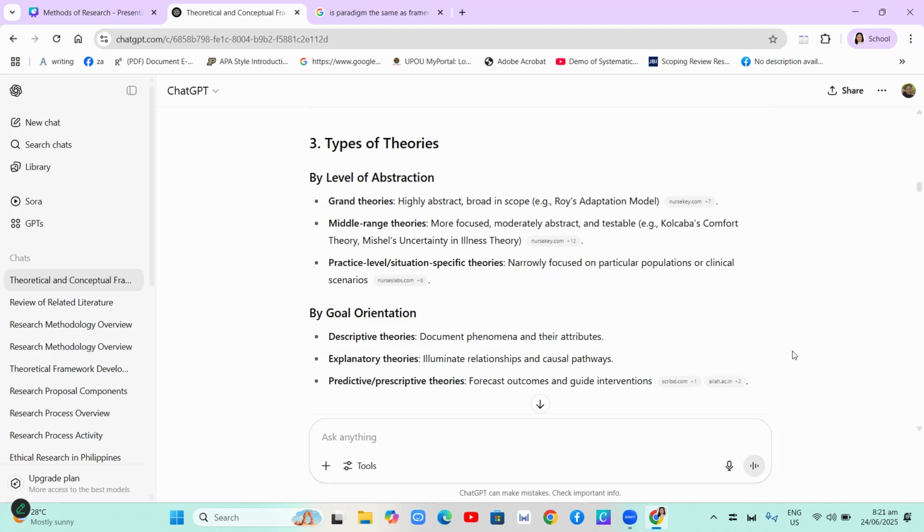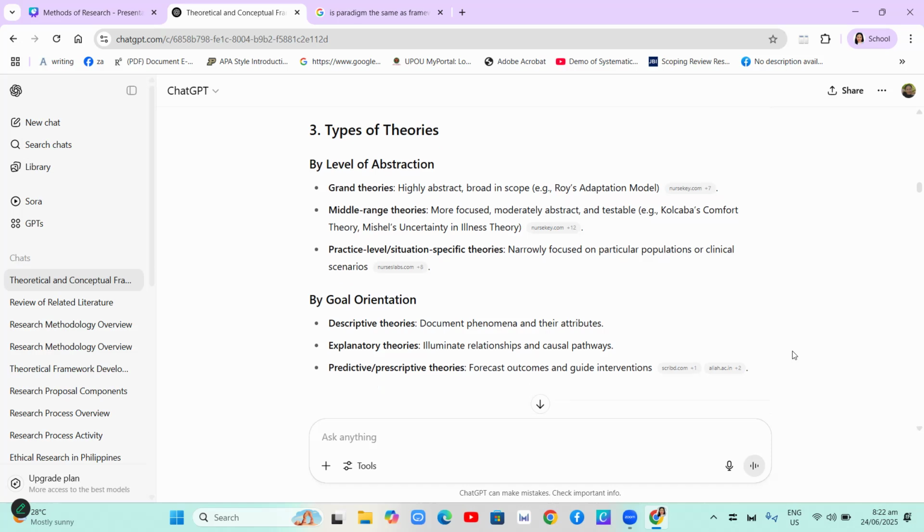So as you search for theories applicable to your specific research, you can find several theories that are applicable to your study. Later, I will give you an example of the theories given to me by ChatGPT for the sample study which we already used in our past lessons, the sample study about the design, development, and evaluation of a charging device for mobile phones or mobile gadgets. And practice level situation specific theories narrowly focus on particular populations or clinical scenarios.